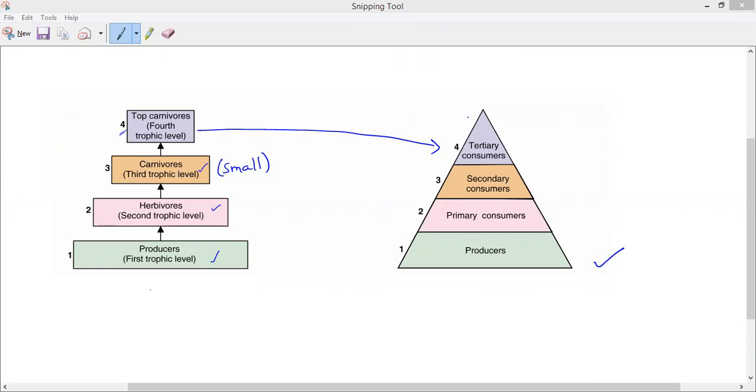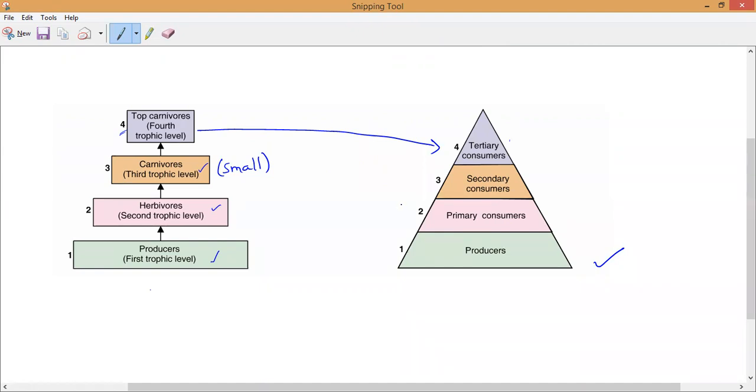So why is this tapering occurring as you keep on moving upwards? Because as you move from producers to tertiary consumers, in every trophic level, does the number of organisms decrease or increase? Please remember and tell me. Does the number of organisms keep decreasing gradually or increasing?